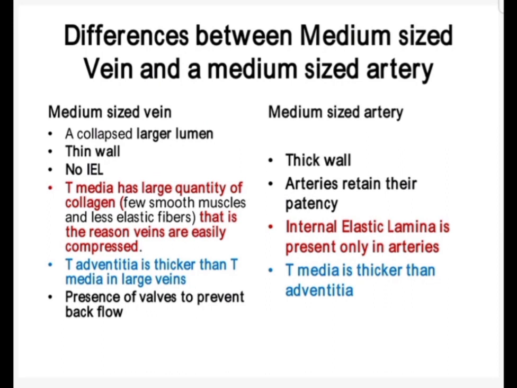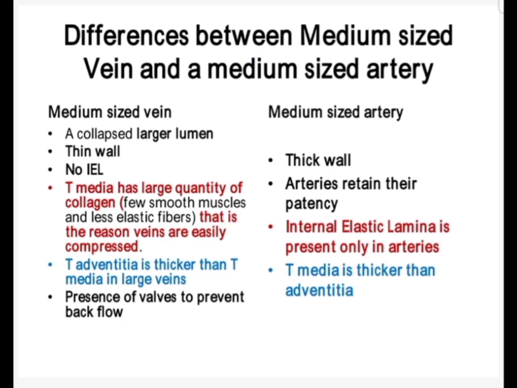In this picture you can see the difference between a medium sized vein and a medium sized artery. In the medium sized vein there is a collapsed enlarged lumen and thin wall. There is no internal elastic lamina, while the artery has a thick wall. Arteries retain their patency; their lumen remains patent. Tunica media has a large quantity of collagen fibers in the case of the veins.